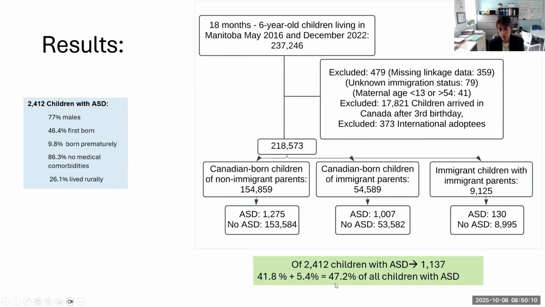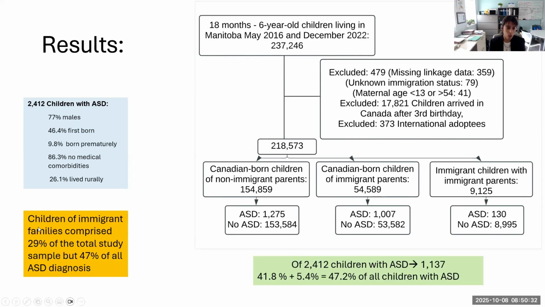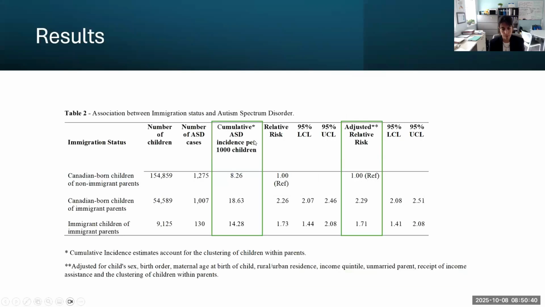Of the 2,412 children with autism, 1,137 children, which is 47.2% of all children, were coming from immigrant families. 41, so almost 42%, were Canadian-born children of immigrant parents, and 5.4% were immigrant children coming before the age of 3 with immigrant parents. These told us that children of immigrant families comprised 29% of the total study sample, but 47% of all autism diagnoses.